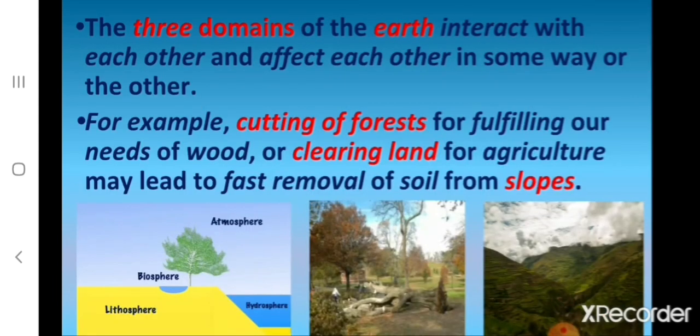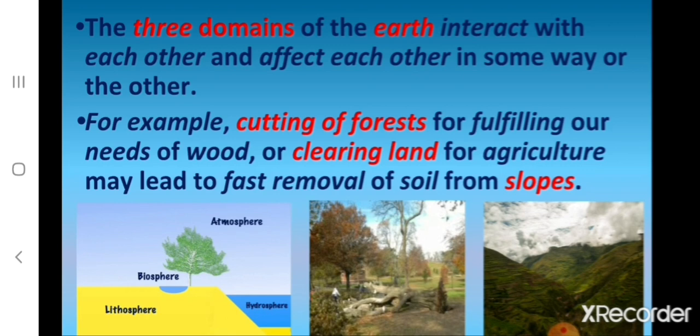And the three domains of the earth interact with each other and affect each other in some way or the other. For example, cutting of forests for fulfilling our needs of wood, or clearing land for agriculture. This may lead to fast removal of soil from slopes.